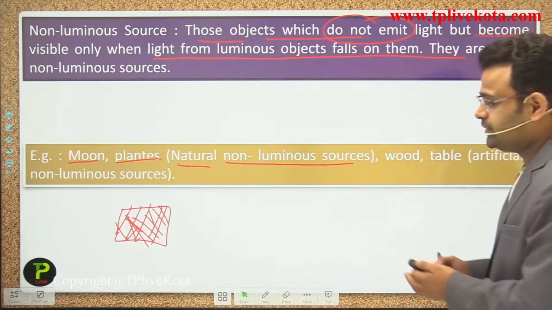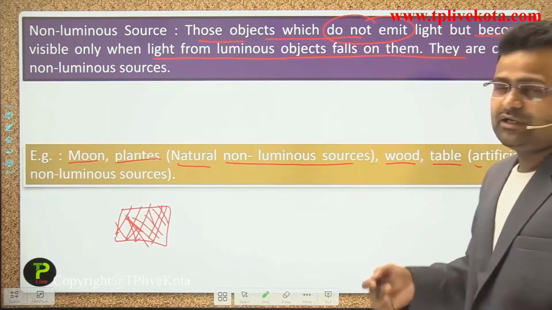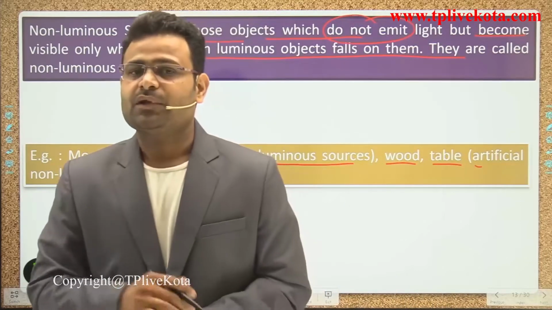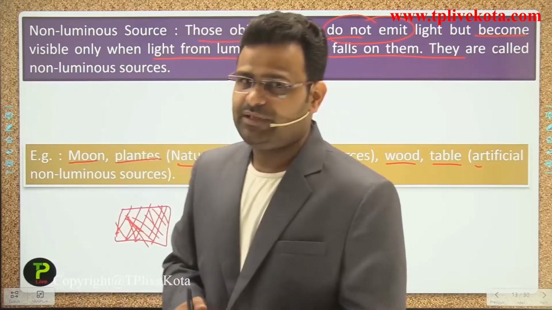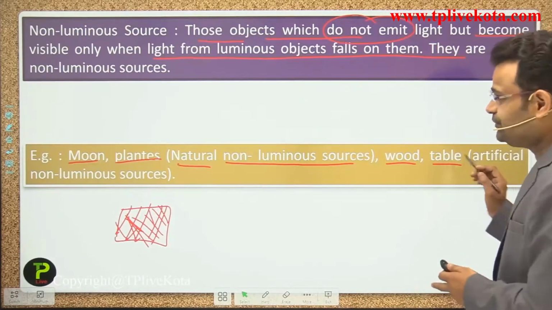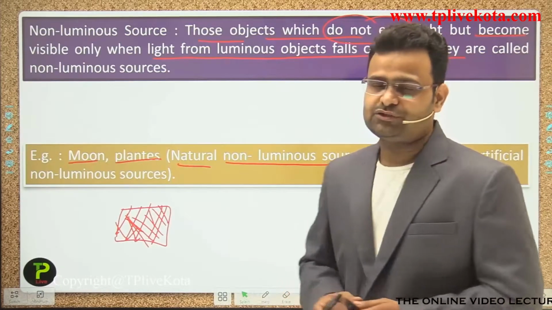So it is called a natural non-luminous source. Wood and table are called artificial non-luminous sources. So those are some types of sources, guys.